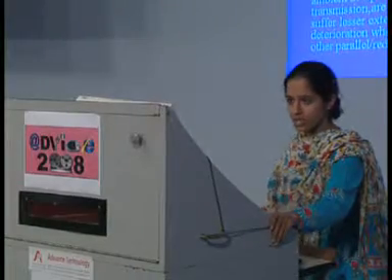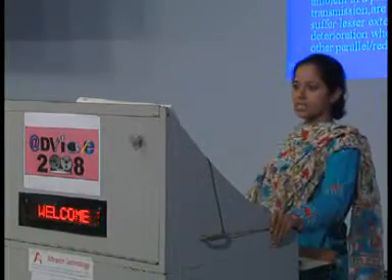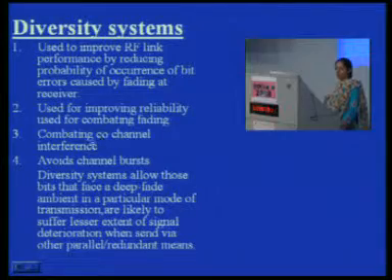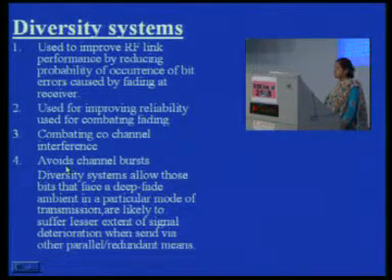So the next thing is diversity systems. Diversity systems are used to mitigate multipath fading. They are used for combating co-channel interference and for avoiding channel burst.